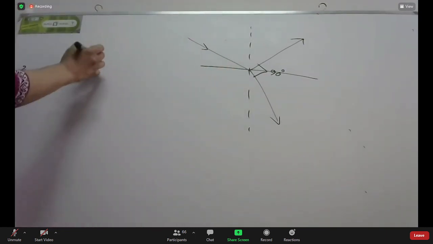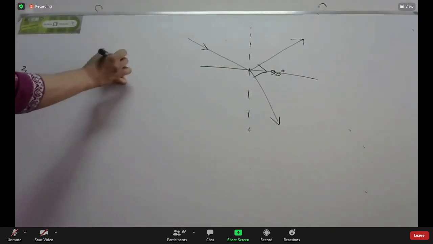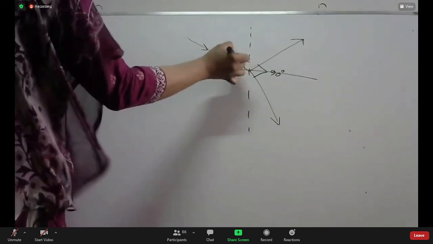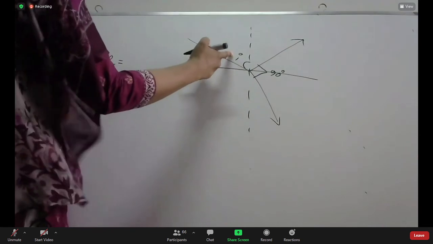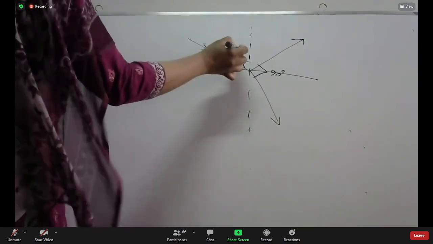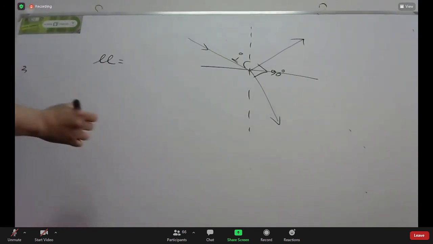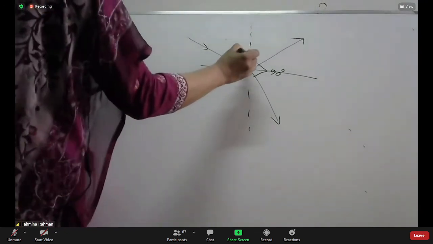Another thing we already proved is mu equal to tan i, where this angle of incidence is the angle of polarization.